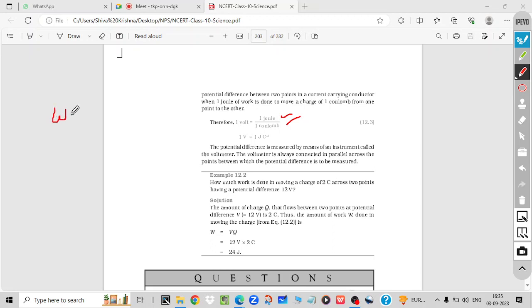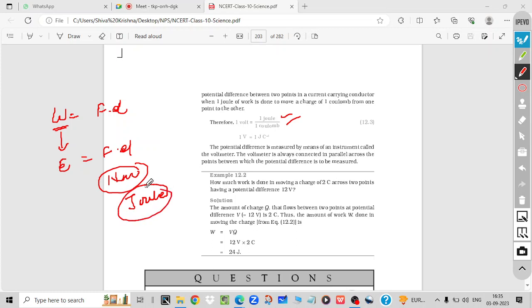So for work done we have the formula force into displacement, and this work we can assume as energy. So energy is nothing but F into D. So Newton meter is also another name for joule. Newton meter. Okay.